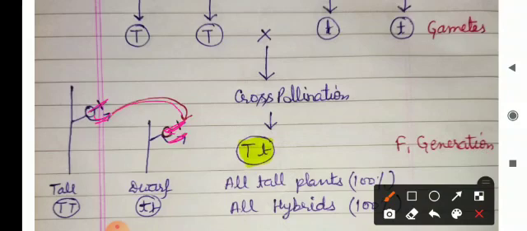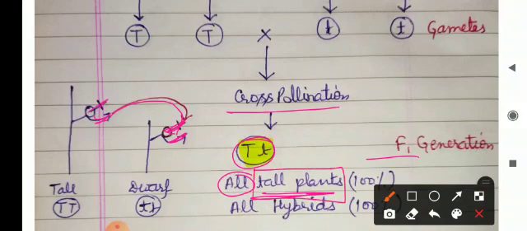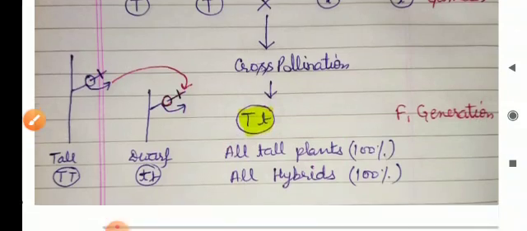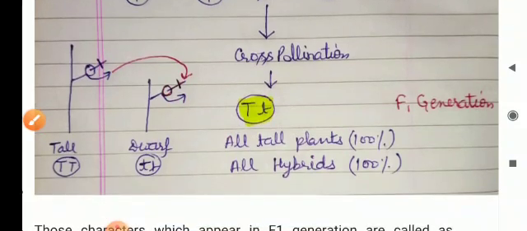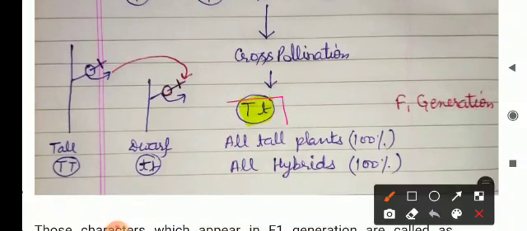Here cross pollination takes place, and in the F1 generation we get tall plants, 100% tall plants. There is no dwarf plant. That means only one character is expressed in the first generation, not the other character. And all are hybrids. The genotype of this plant is capital T small t. That means they are heterozygous.